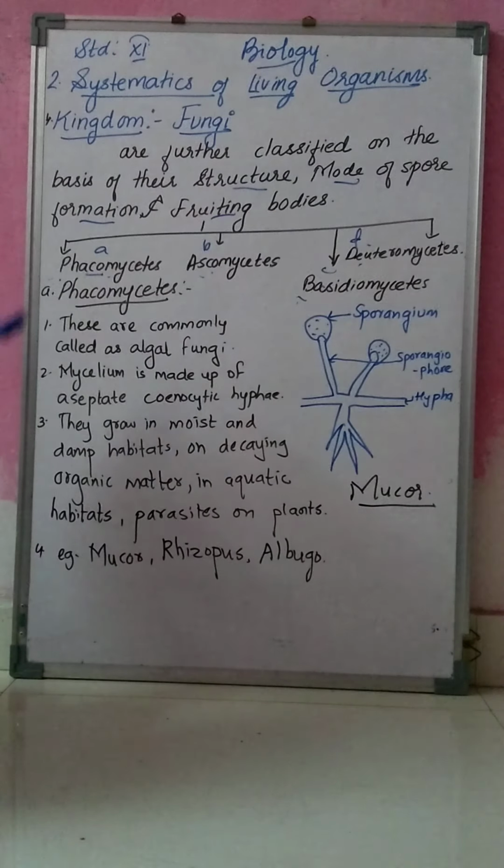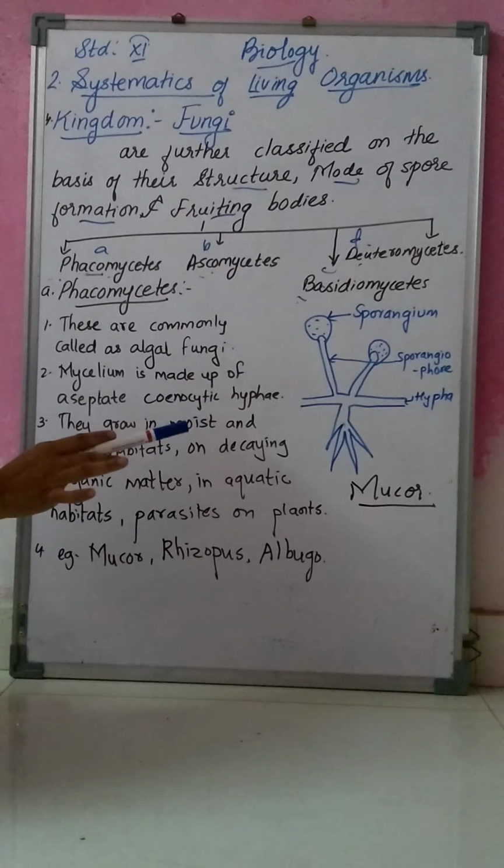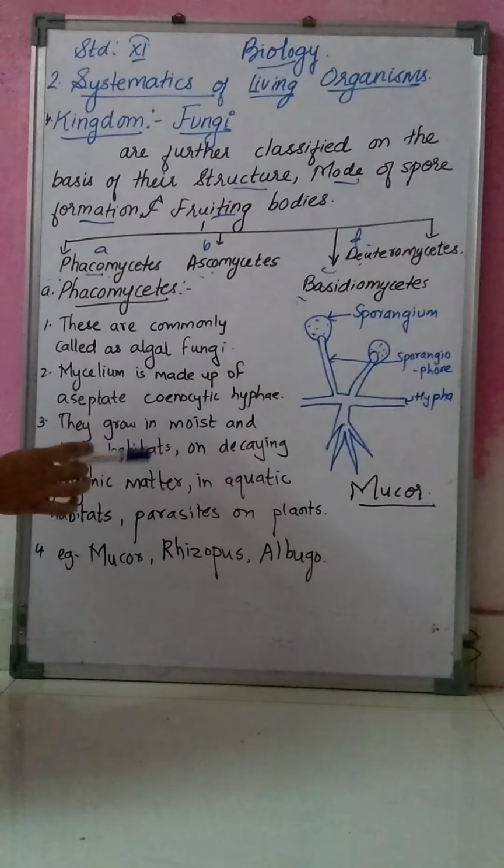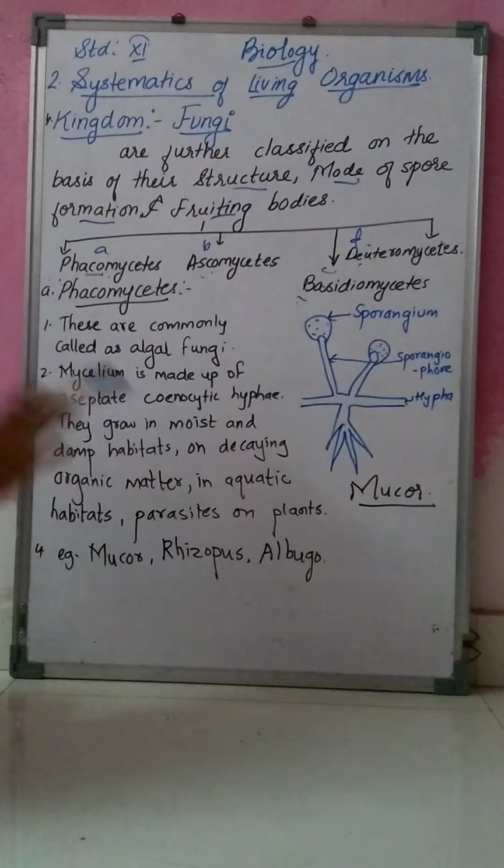And Phycomycetes are found in moist soil, moist places, or damp habitats.